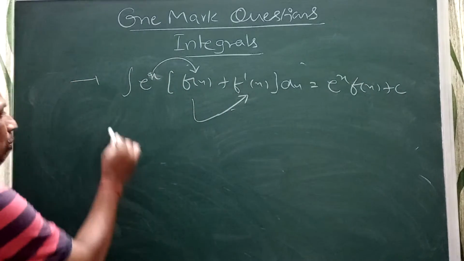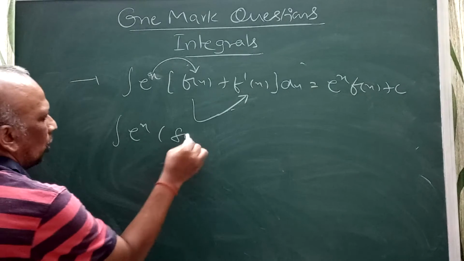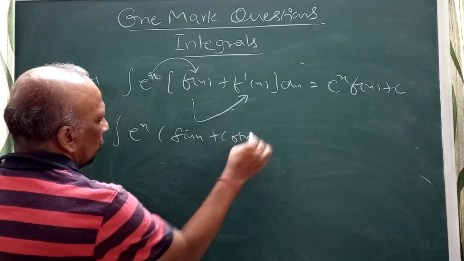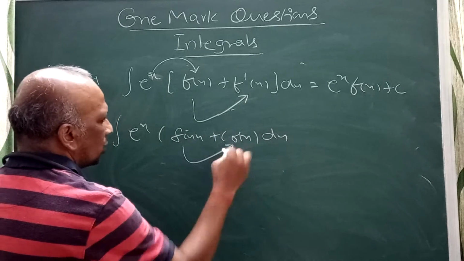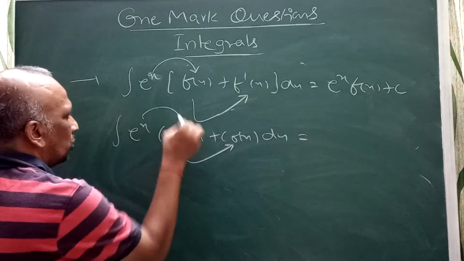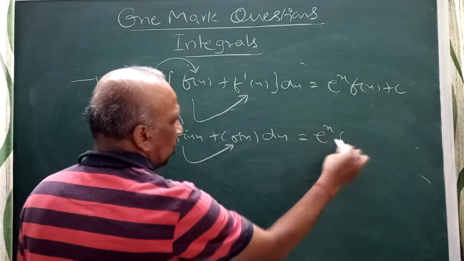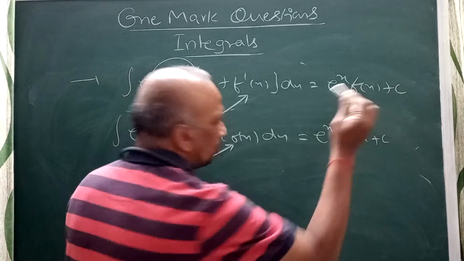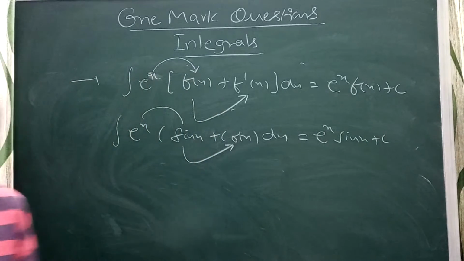Now depending upon this, the problem e power x into sin x plus cos x. You can think about this. The derivative of sin x is cos x. Your answer is this into this, right? E power x into sin x plus c.